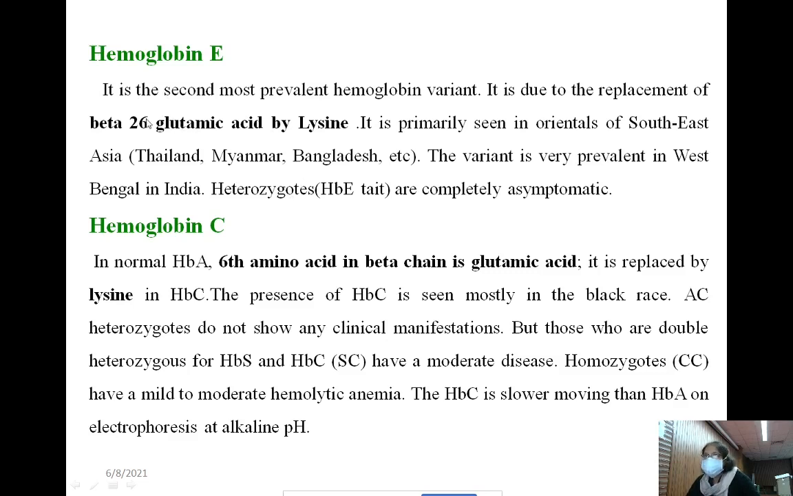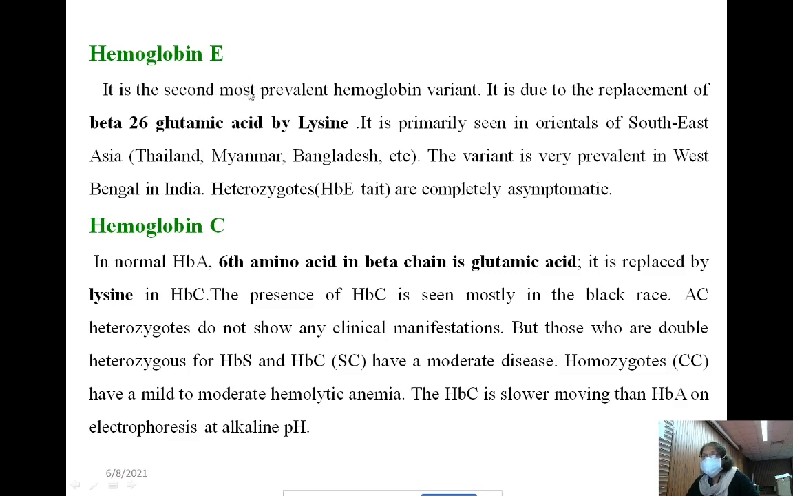Obviously, here the valine is a branched-chain, non-charged amino acid, and before, in the adult hemoglobin, the 26th position is glutamic acid. So glutamic acid movement will be more towards the anode, isn't it? Towards the positive electrode, the movement will be more. So electrophoretic mobility will be more. But in case of hemoglobin E, if it is replaced by lysine,